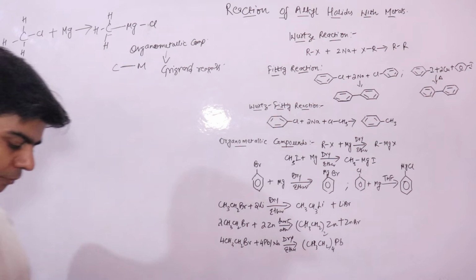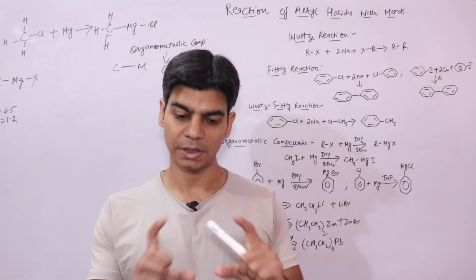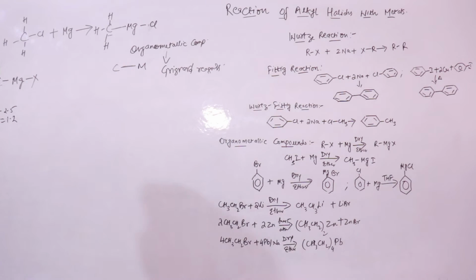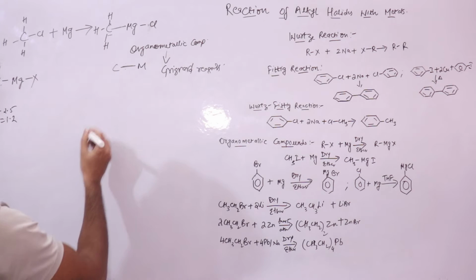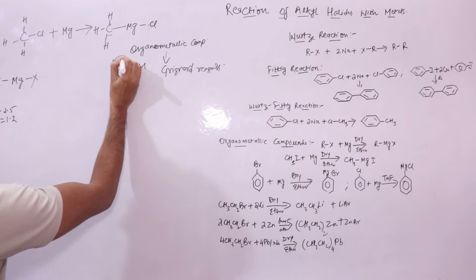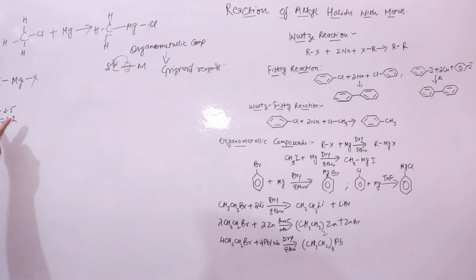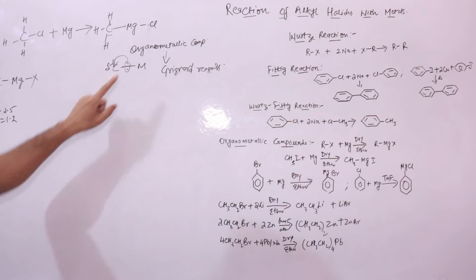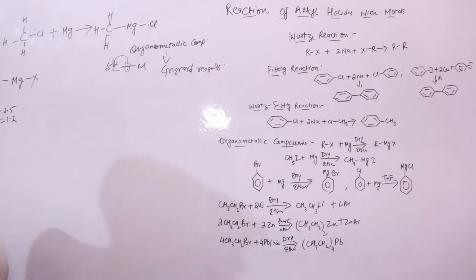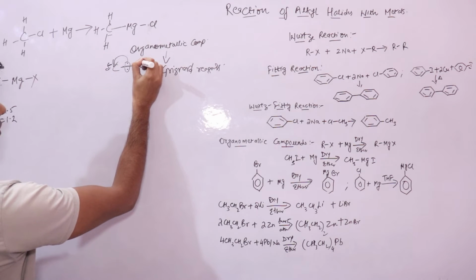So we know that when an electronegativity difference exists between two atoms in a bond, the bond becomes polar. Now if this is your bond, the more electronegative atom will pull the electron pair towards itself, thereby generating polarities. Here carbon has high electronegativity, so the shared pair of electrons will move towards carbon. So carbon will become negative and magnesium will become positive.